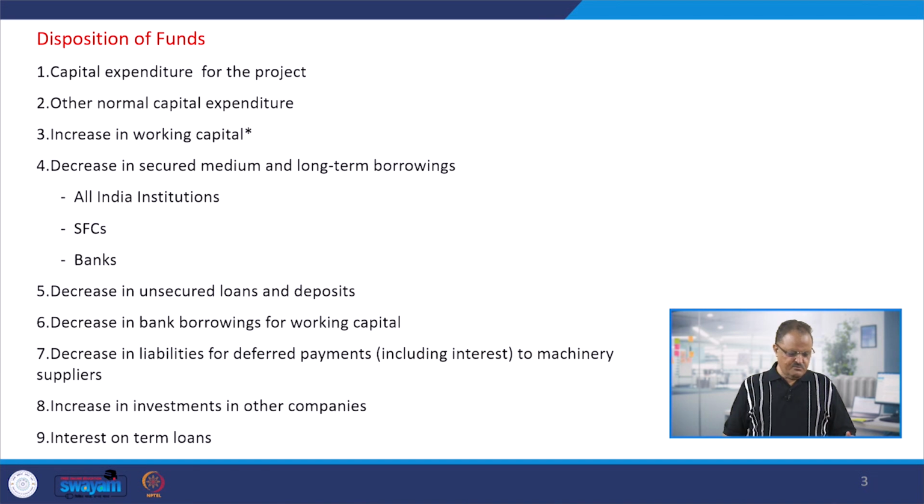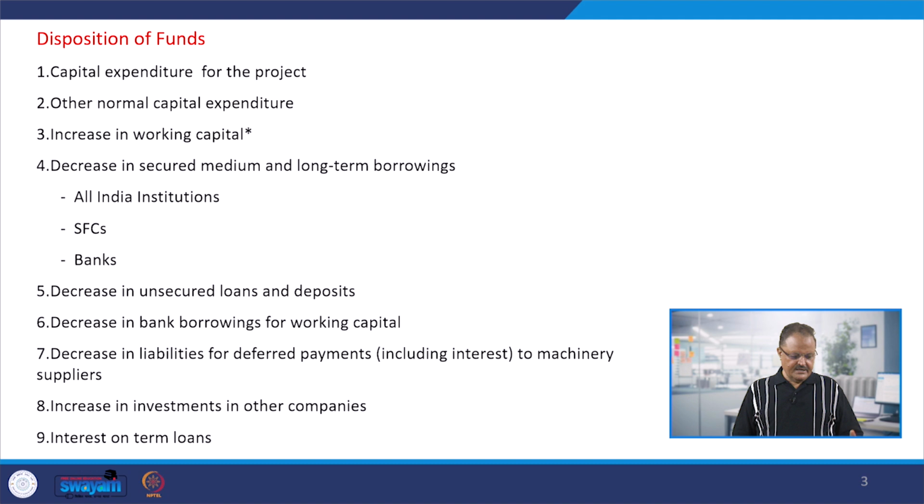And the next part would be disposition of the funds, or the applications of the funds or application of the cash. And finally, we will prepare the cash flow statement. So, for example, where will the cash go to? Capital expenditure for the project. When you acquire land, plant, building, machinery, you will pay cash. So, cash will flow out.